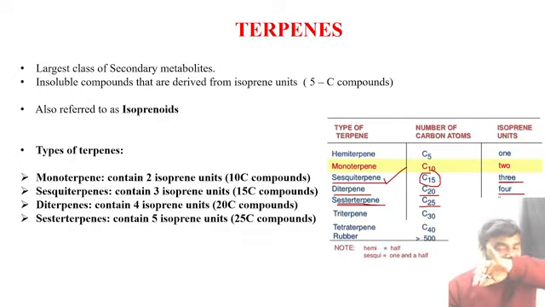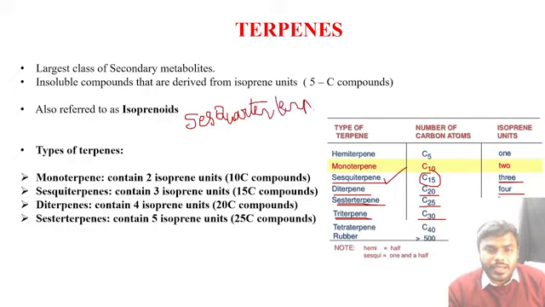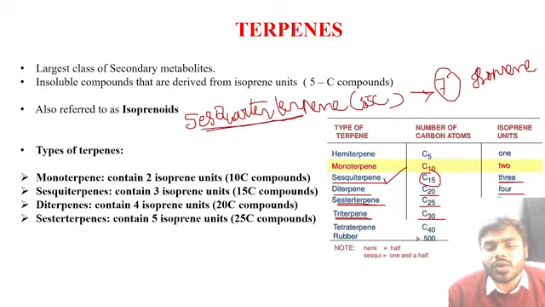When 6 isoprene units are there, friends, we can call it 30 carbons and we will be calling this triterpene. Never ever forget this. And they did not give the 35. Everyone listen. 35 means sesquarterpene, 35 carbons. So my friends, how many isoprene units are there in total? Very simple, friends. 7 isoprene units are there, 35 carbons. We will be calling it sesquarterpene. Please kindly do not forget the statement at all.